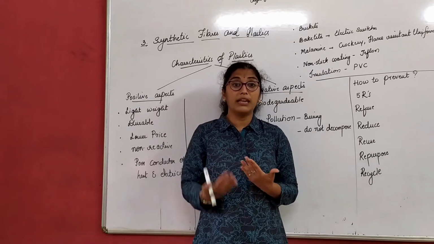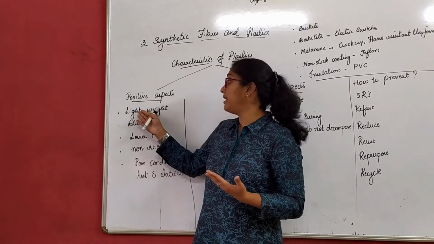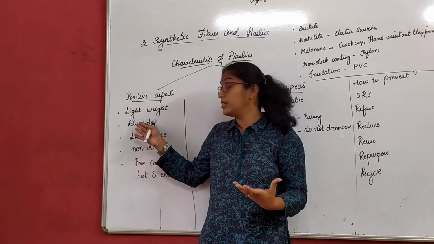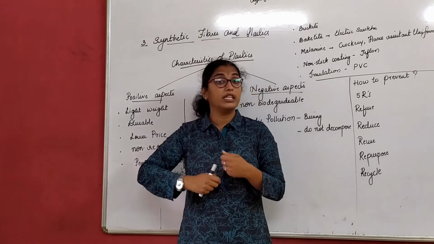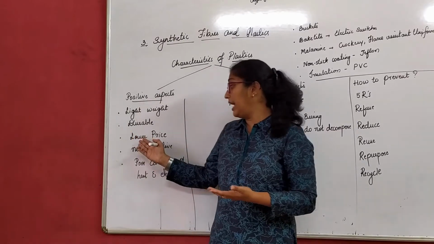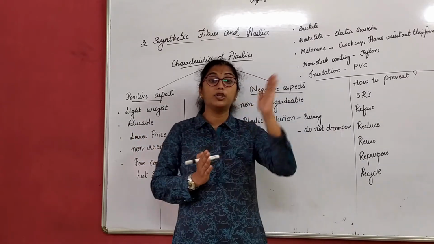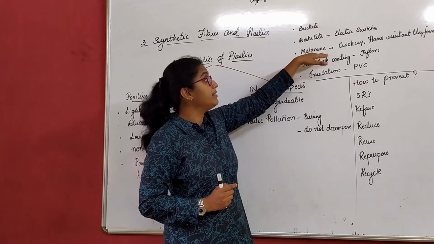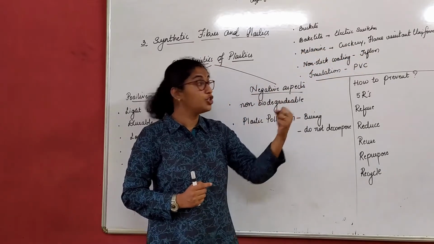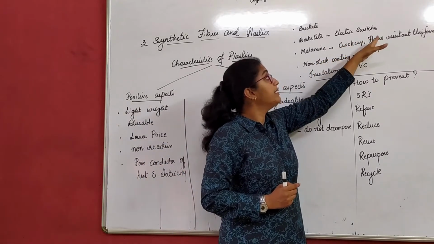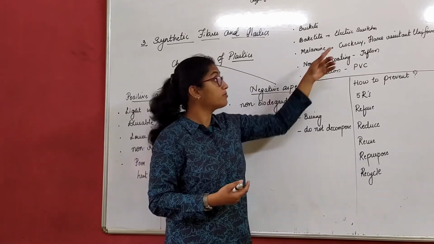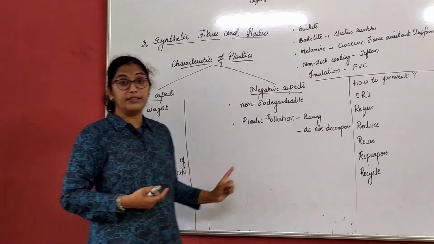Why can't we use glass instead of that? Again, for melamine plates or crockery, we talk about lightweight, and durable in the sense we can use it rough and tough. Accidentally if you drop it, it does not break, and it is lower price compared to glass. So melamine plates are used in crockery and kitchenware. They are also used in flame resistant uniform, that is fire resistant uniform, as they are poor conductors.